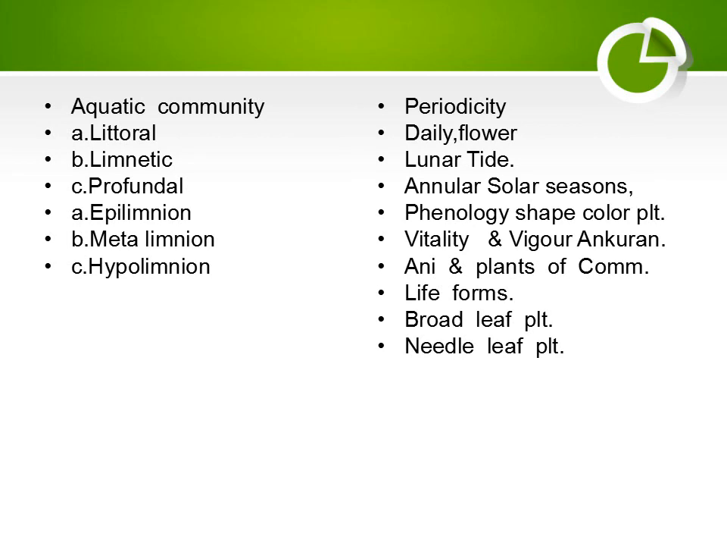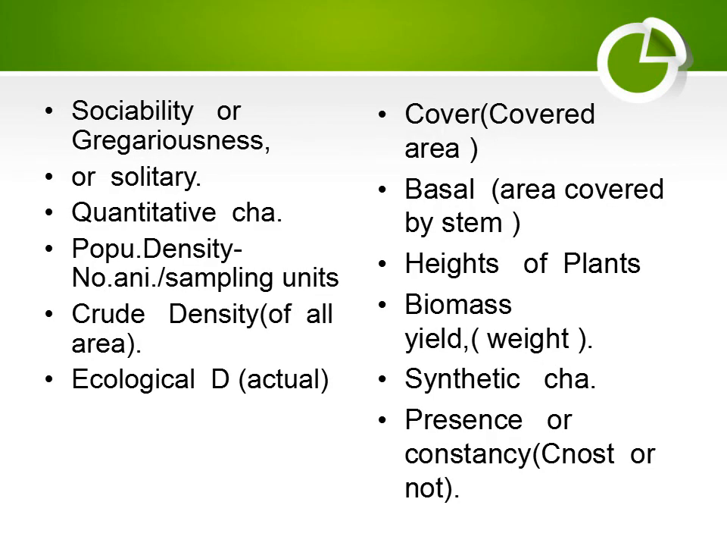Vitality and vigor of a community means how many plants are germinating in that community. It shows the vitality and vigor of a community. Animals and plants of a community, life forms like broadleaf plants are present in some. Now comes sociability or gregariousness of a community. Plants or animals are social or solitary or they are grouped.